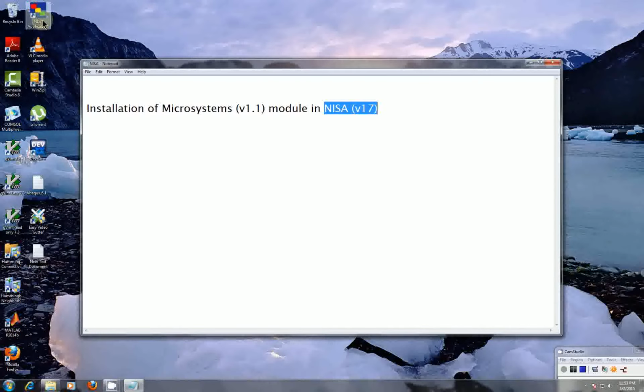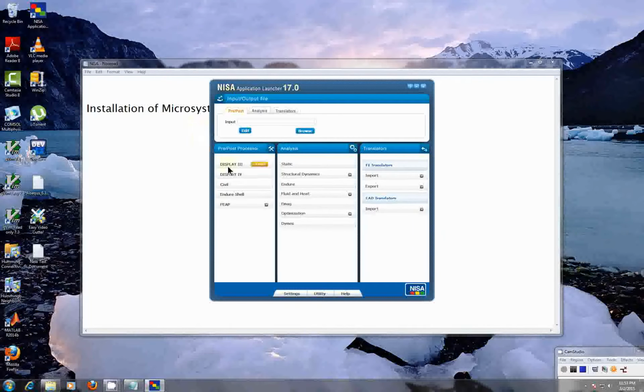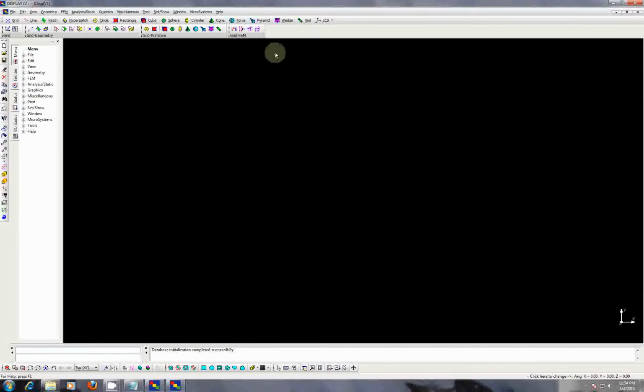After installation, you will see this application launcher of NISA. The Microsystem module is implemented within Display 4, which is a GUI of NISA for pre and post processing and analysis purposes. So the Microsystem module is implemented within this GUI. If we open it now, as I have already installed it, one can see that it is listed in the menu bar, but before the installation of Microsystems you will have the menu bar without Microsystems.